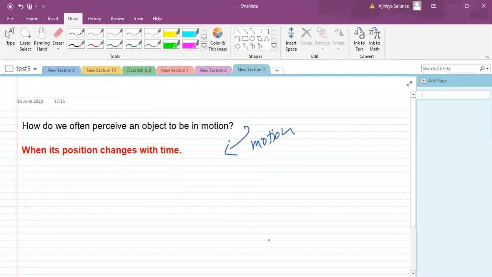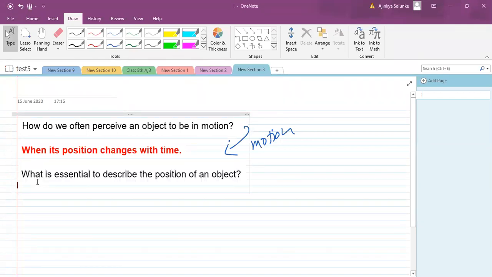Ready for the second question? Okay, done with this first part. Moving to the second question now. What is essential to describe the position of an object? Okay, this is very important, super important actually. Give me the answer for this. What do you think? What is so important?